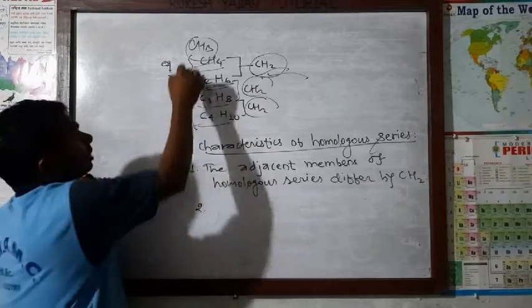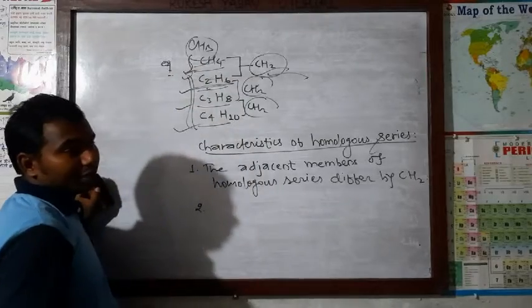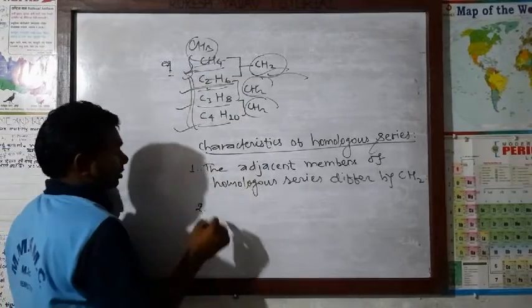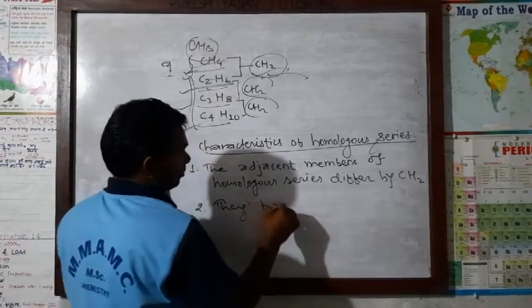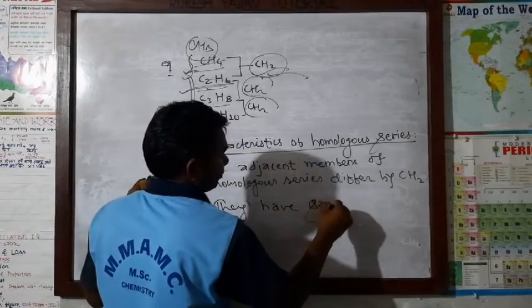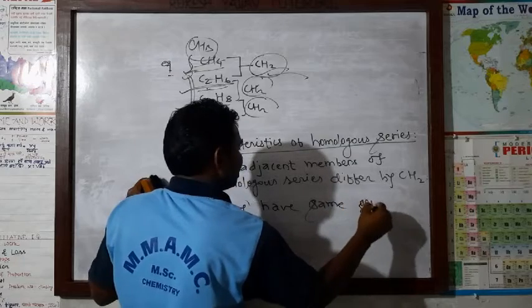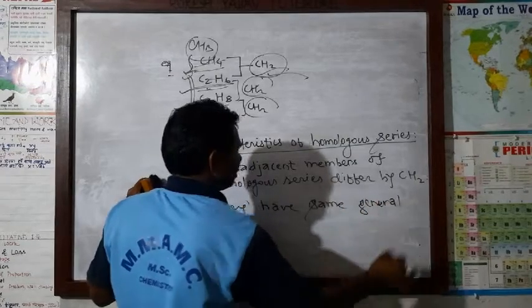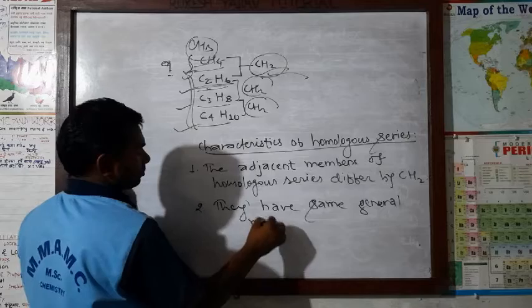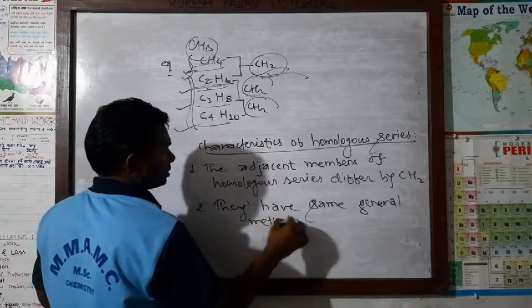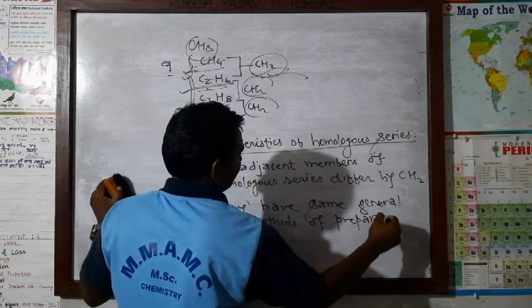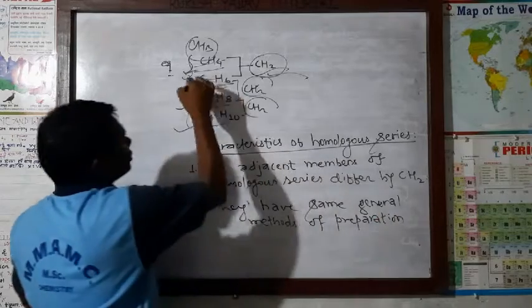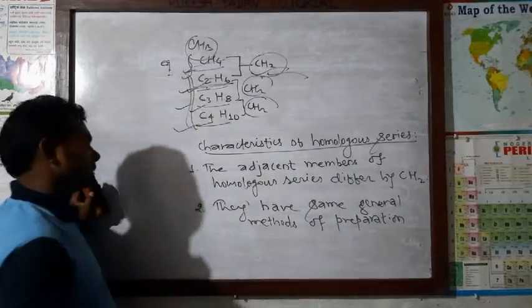Now, these all are hydrocarbons, saturated hydrocarbons. These are similar types of compounds. That's why they have the same general method of preparation. That only we will write. Very simple thing. They have the same general methods of preparation. One compound, in whatever way it is prepared, in the same way the other compounds can also be prepared.